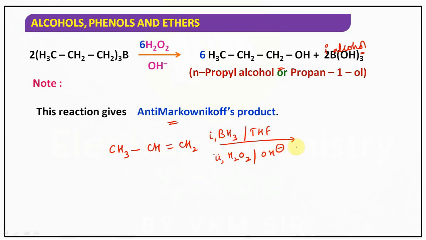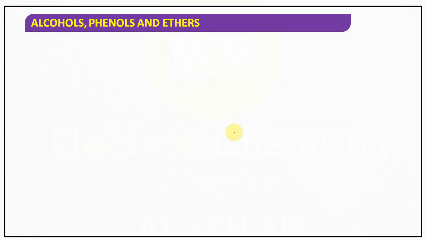Whenever you see BH3 in THF, you have to understand it is hydroboration, followed by hydrogen peroxide in alkaline medium, which means oxidation. So what is the product? I have to write CH3CH2CH2OH. Indirect hydration of alkene follows anti-Markovnikov's rule. Understood the point?